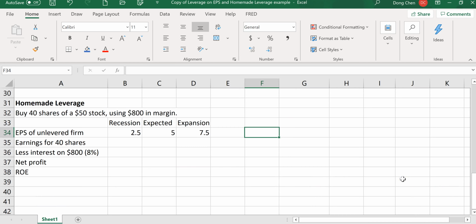So the idea for homemade leverage is that if the investors can be levered and have the same leverage or same debt ratio as the firm, then the investors actually don't need the firm to take on debt on their behalf. By investors, here we mean the shareholders.